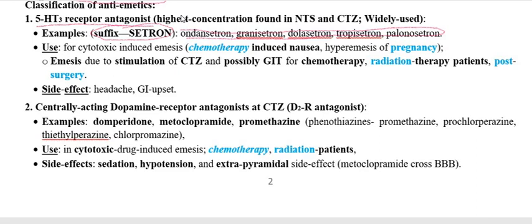We already discussed that these drugs are used for chemotherapy induced nausea, and also for the emesis produced by pregnancy, particularly in the first trimester. In addition to that, we also use them as antiemetics for radiation therapy, because radiation therapy produces emesis, and also post surgery. So this is about the use. As far as the side effects under this group are concerned, headache and GI upset are produced.